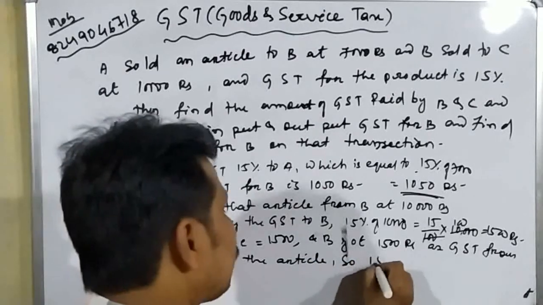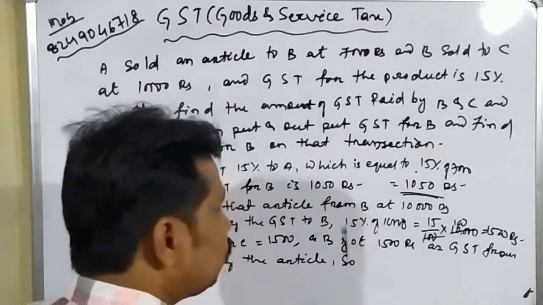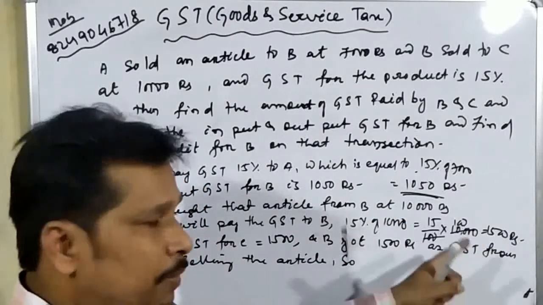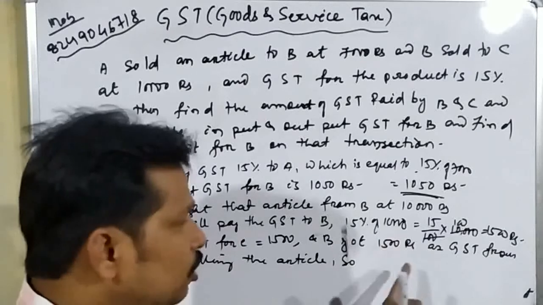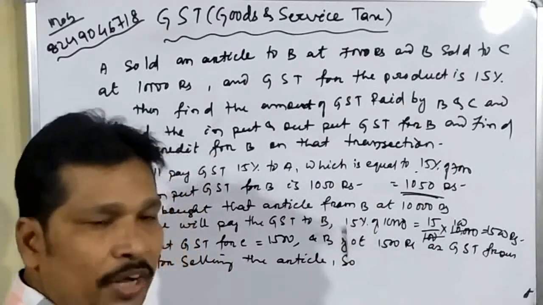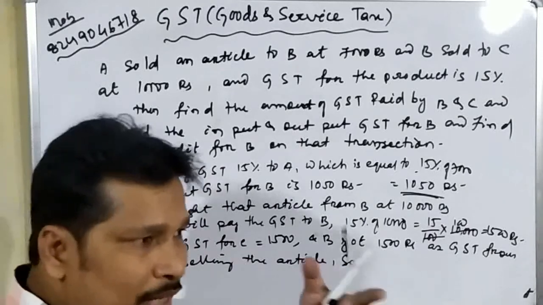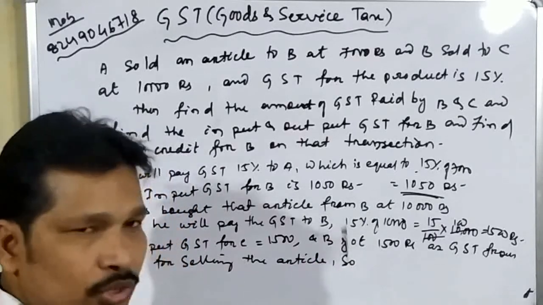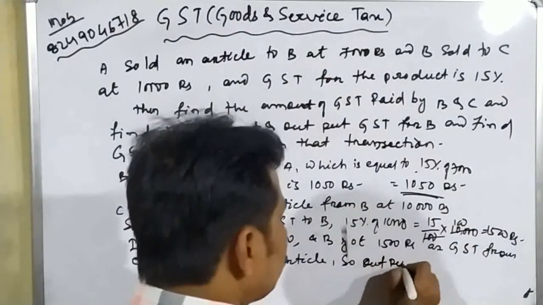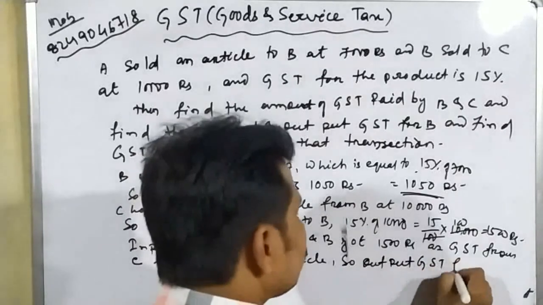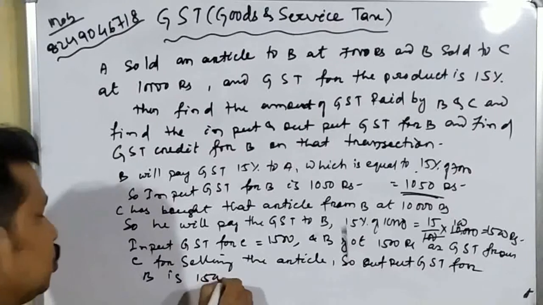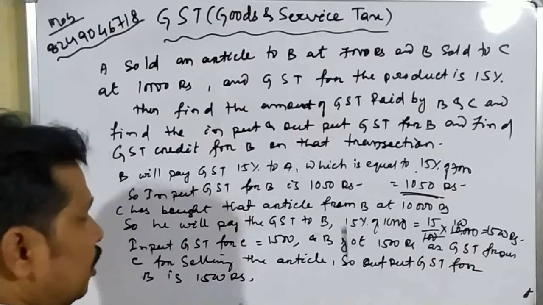So when B sold that article to C, then C paid 1500 rupees and B got 1500 rupees while selling that product. So when we sell the product, then we are collecting the GST, and that is known as the output GST. So output GST for B is 1500 rupees.